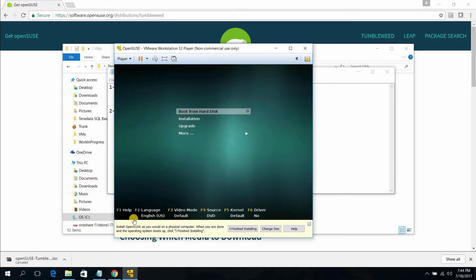Now here, when you will be installing this as a virtual machine, you're going to get this message that says install OpenSuse as you would on a physical computer. So when you are done and the operating system boots up, you need to click this I finish installing. So now let's just start with our regular installation.